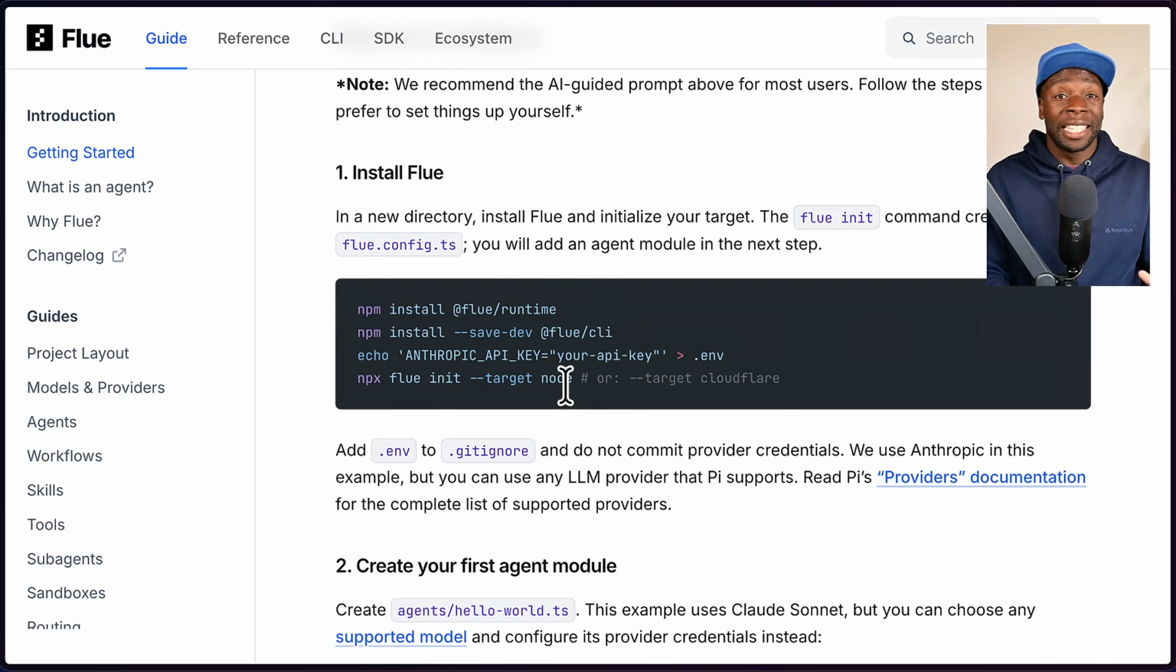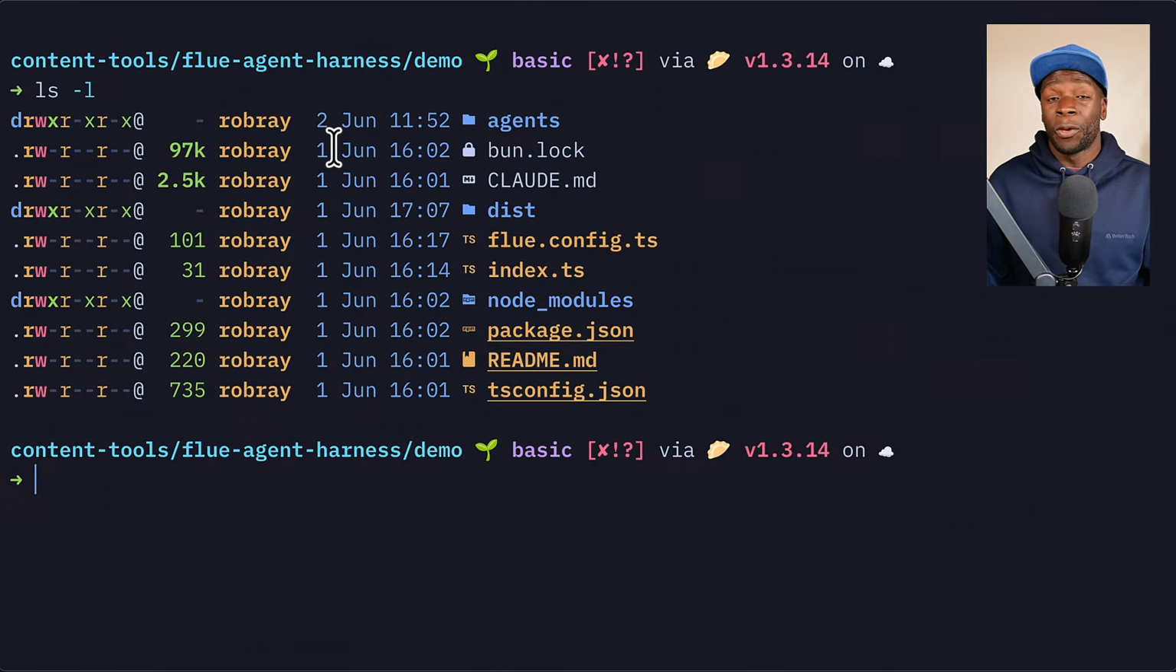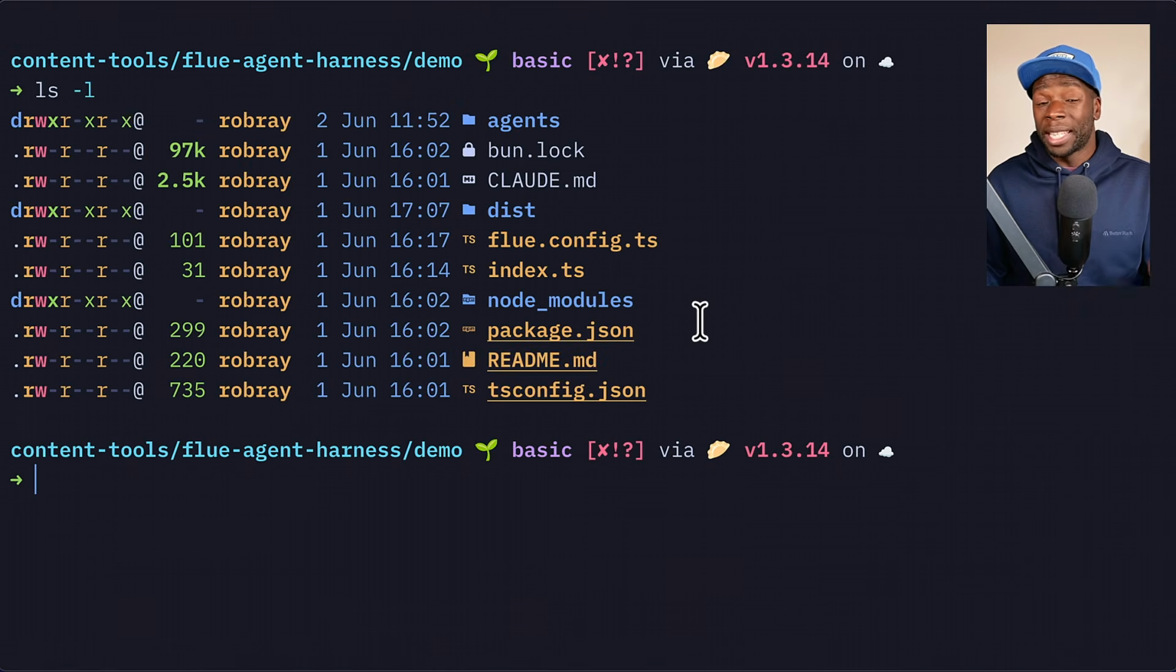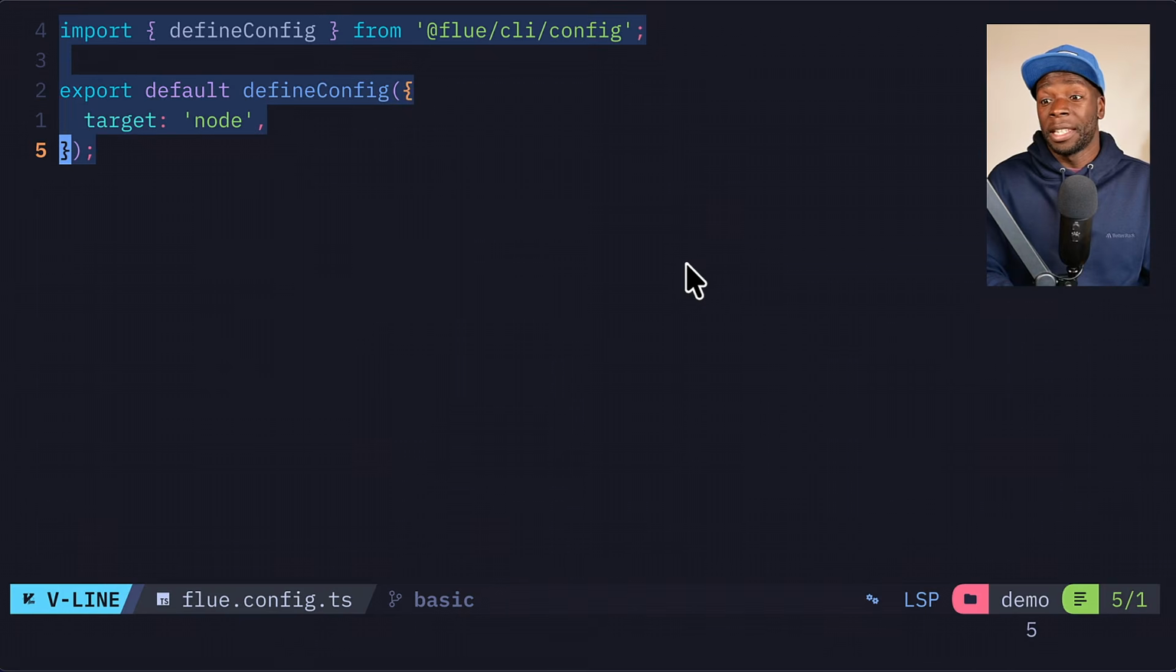But I've already done these steps, and so let's have a look at what these files look like. So here are the typical files you get from a blank bun project, and some of these files aren't even used. If we have a look at index.ts, this isn't going to be used for anything. Neither is the README file. But what's actually going to be used is this Flue config ts file, which uses Vite behind the scenes, but tells the CLI to use Node instead of Cloudflare.